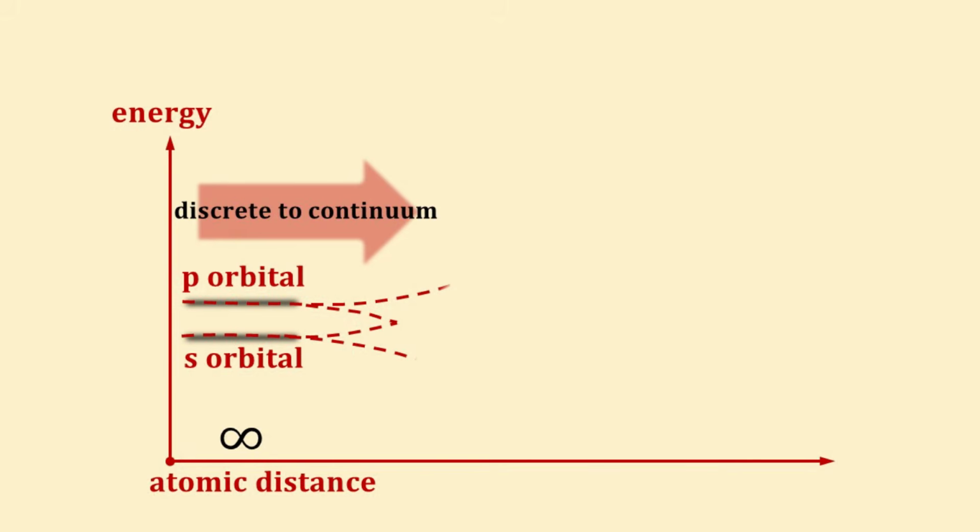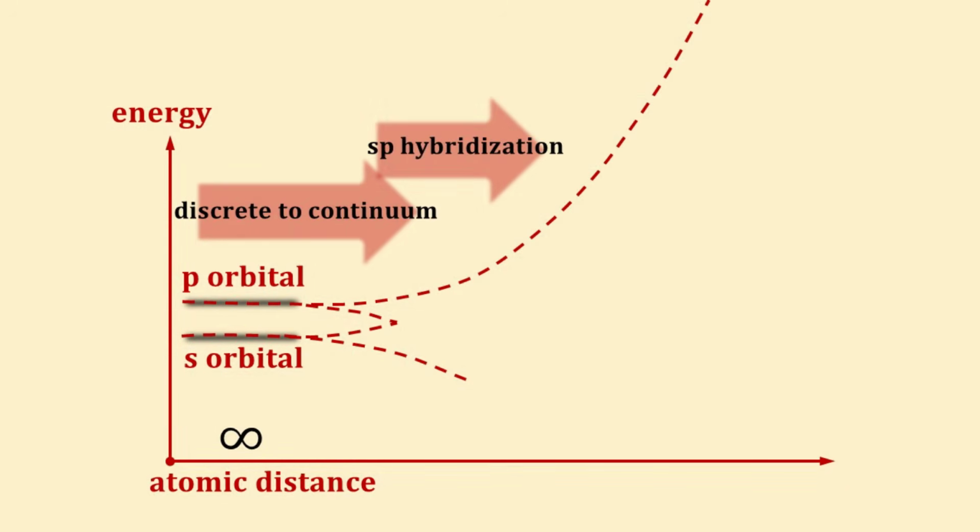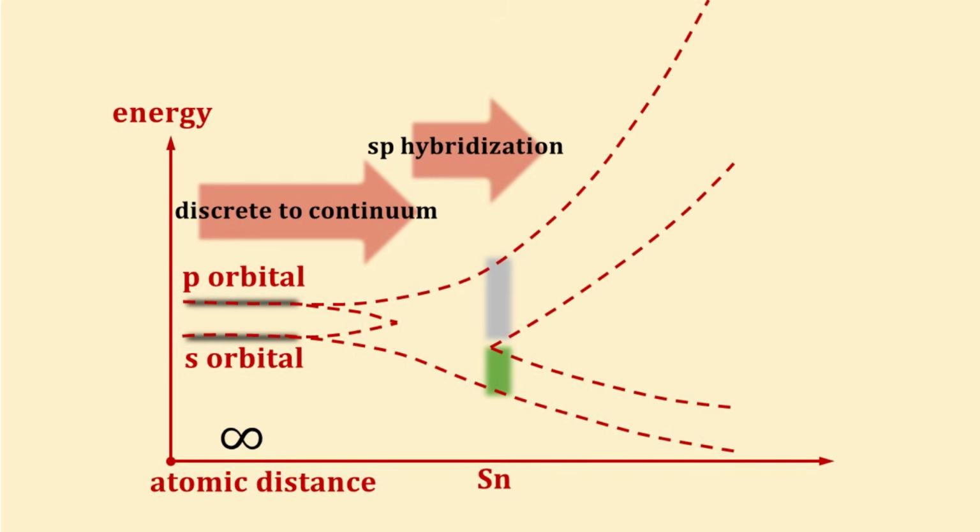When atoms are brought together, their neighboring discrete orbitals hybridize and begin to merge into a band continuum. When the atoms are brought close enough, the s and p orbitals begin to hybridize into sp3 orbitals to form the tetrahedral bonding configuration. The hybridization into the sp3 bonding and anti-bonding bands also opens an energy gap like what is observed in the alpha phase of tin.